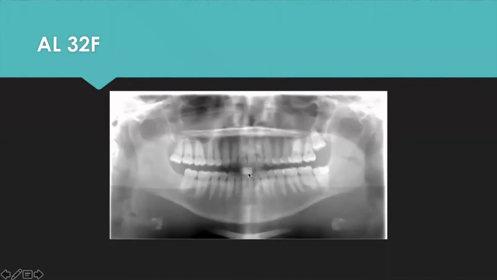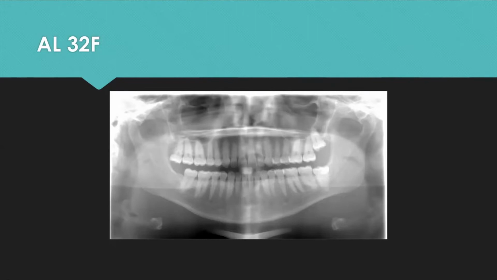This last case of pericoronitis is a little bit different. This patient came in again with pain and discomfort on her lower left side associated with this erupting tooth number 17. What concerned me when looking at her pan was, if you follow the inferior alveolar nerve canal, you can see when it overlaps with her third molar, you can see darkening of the root. Darkening of the root is a very telltale sign of the inferior alveolar nerve being in very, very close contact or in direct contact with the root of the tooth itself.